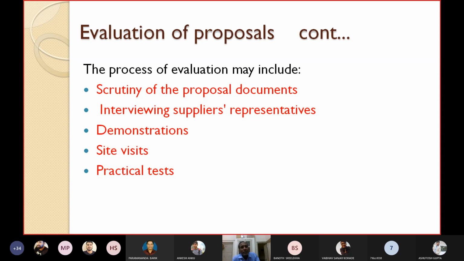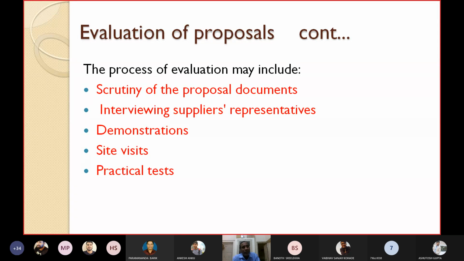By evaluating the technical proposal, many of the weak local firms will be rejected because they cannot satisfy all the criteria you have put in the technical bid. So all those weak local firms may be rejected.